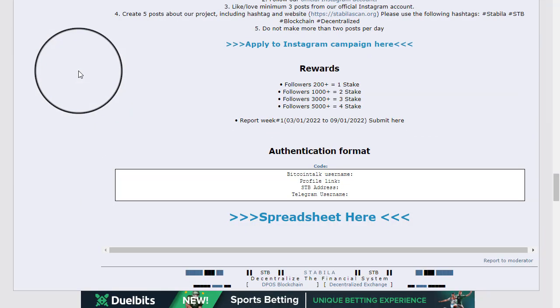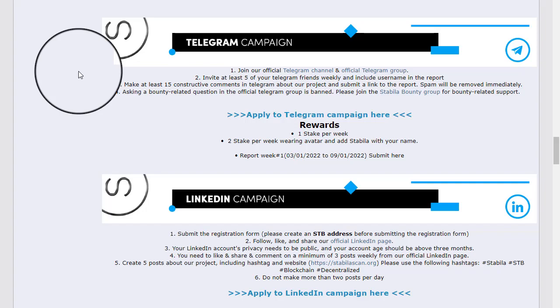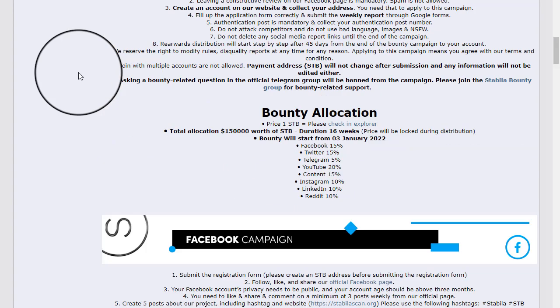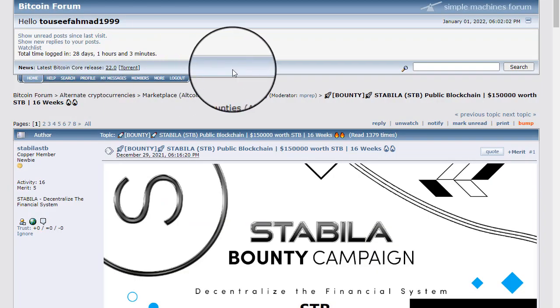So this is a very good project. You must join this bounty campaign if you want to get free STB tokens. I really suggest you, please don't skip this bounty.